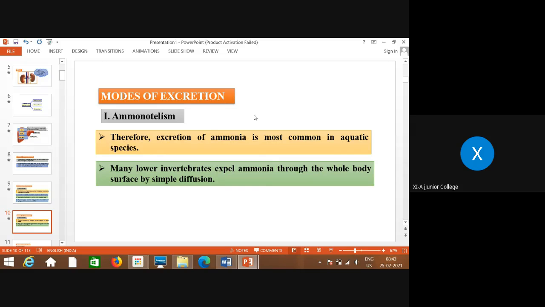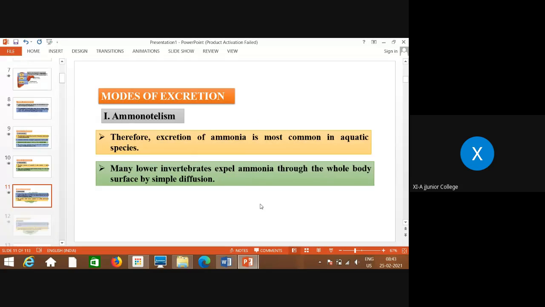You have learned it. Diffusion is what? When there is movement of the particles or the substances or the molecules from the higher concentration to the lower concentration, that generally takes place by the diffusion process. So in most of the lower invertebrates, this type of simple diffusion is used to expel ammonia from their body.